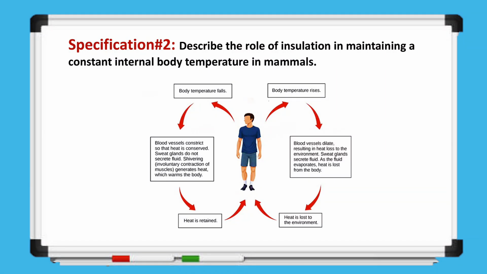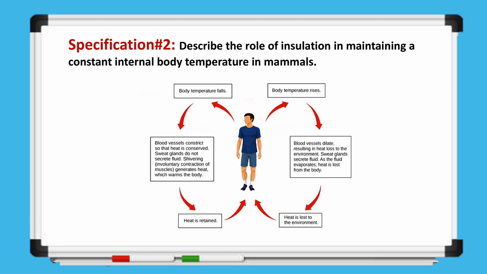Next, we move to specification number 2, which asks us to describe the role of insulation in maintaining a constant internal body temperature in mammals. Insulation refers to structures or substances in the body that reduce the loss of heat to the surroundings. In mammals, insulation is mainly provided by features such as fur or hair and the layer of fat beneath the skin. These act as barriers that trap body heat, slow down heat transfer to the external environment, and help maintain a constant internal temperature.